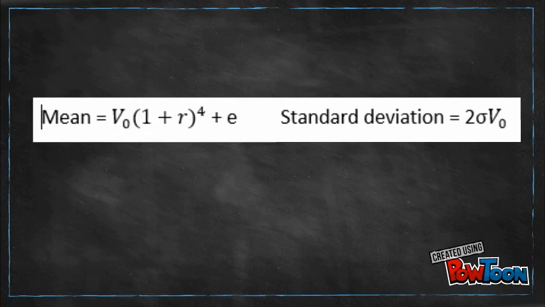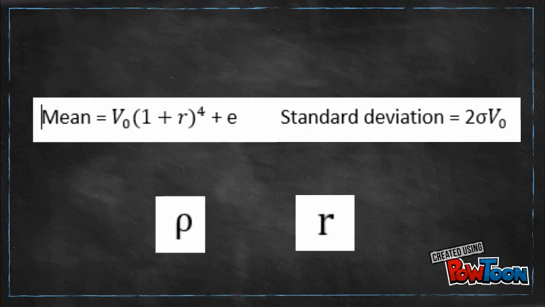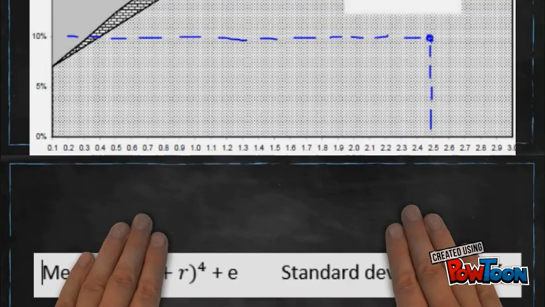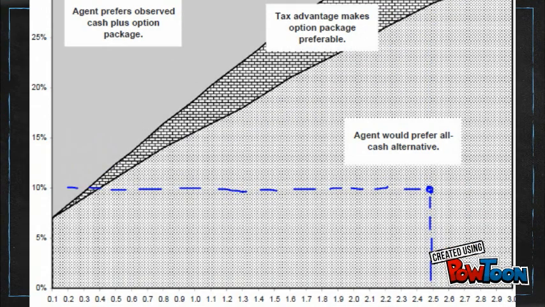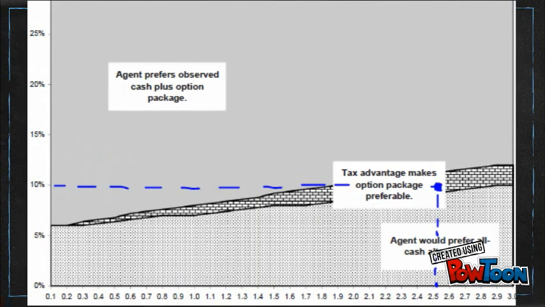Using the mean and the standard deviation of the terminal value of the firm, they produce combinations of levels of employee risk aversion and the employee expectation about the firm's stock returns. Consider the case where an employee has a coefficient of relative risk aversion of 2.5 and expects the firm's share price to increase by 10% per year. In small, medium-small, and large firms, such an employee prefers an all-cash package. However, in a medium-large firm, such an employee prefers a salary plus option package because of the tax advantage.